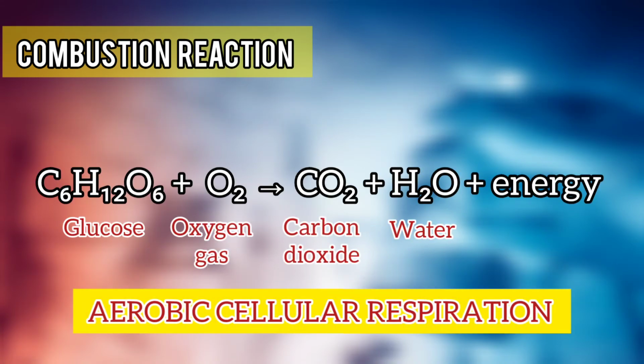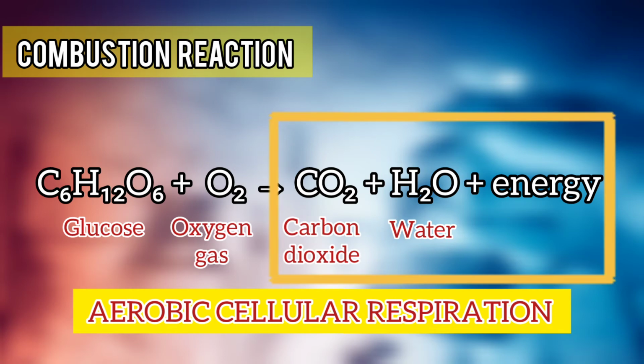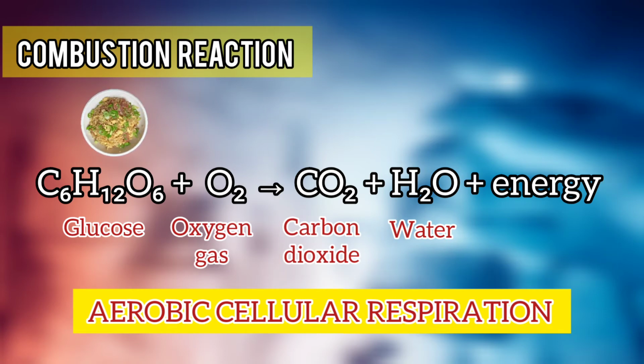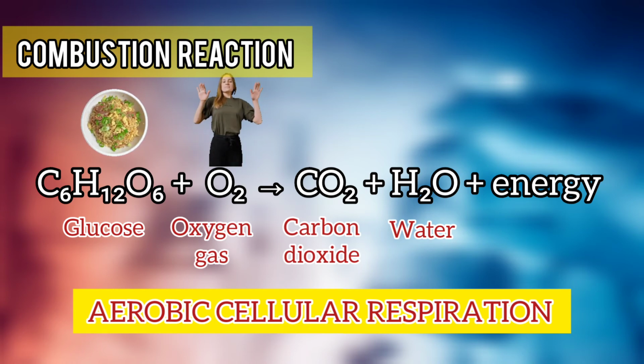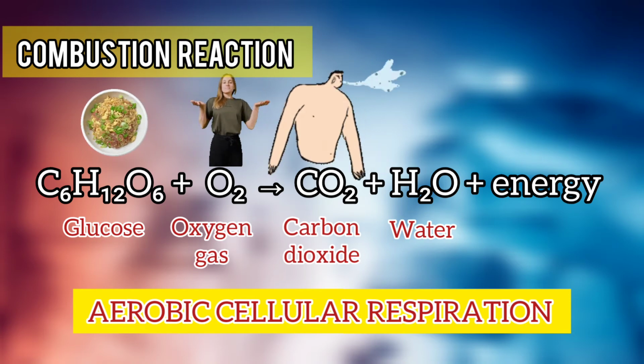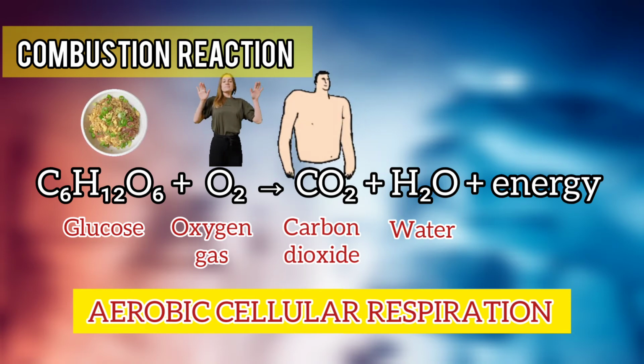One example of combustion reaction is aerobic cellular respiration. Aerobic cellular respiration is the process that is used by many living organisms to produce energy through the food that they eat. Essentially, in this process, glucose, an organic sugar with a chemical formula of C6H12O6, reacts with oxygen gas to produce carbon dioxide, water, and energy. Here, glucose will come from the food that we eat, while oxygen gas will come from the air that we inhale. On the other hand, the carbon dioxide produced in the process will go out of our body through exhalation.